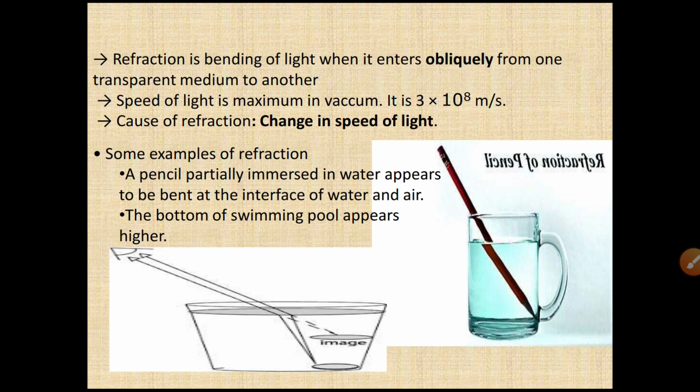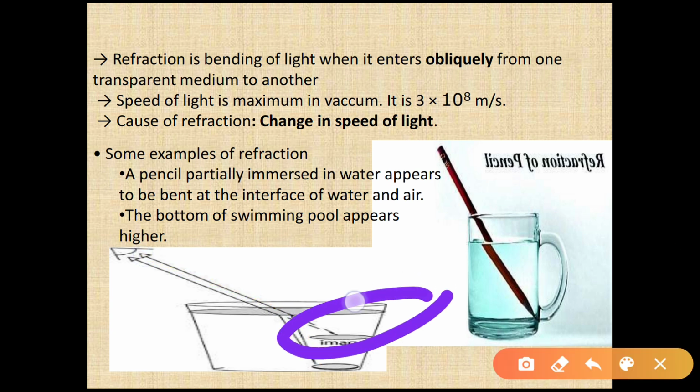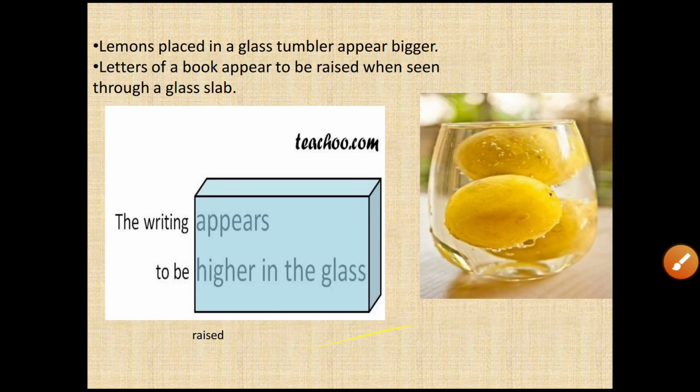Similarly, if you are a swimmer or regularly visit a swimming pool, you will observe that when there is water in the swimming pool, the bottom of the swimming pool appears raised, appears higher, but when there is no water, you will see its real depth. This is all due to the refraction of light. Here you can see that the actual coin is lying here, but due to the bending of the light ray, the coin appears to be raised. Similar things happen with the swimming pool.